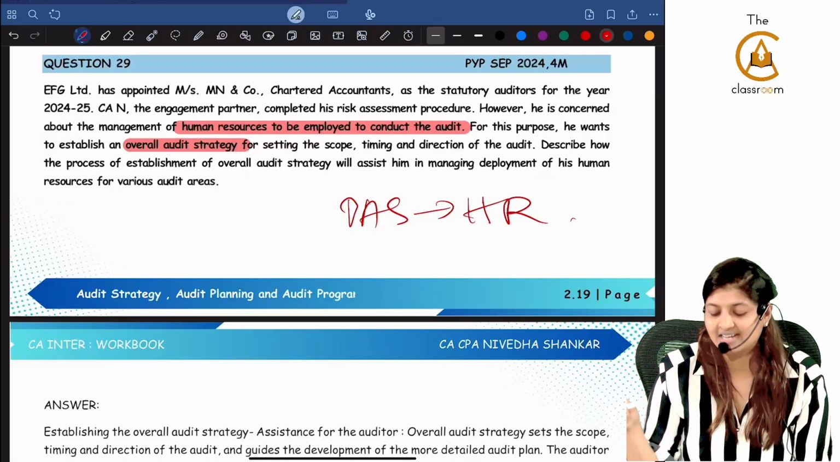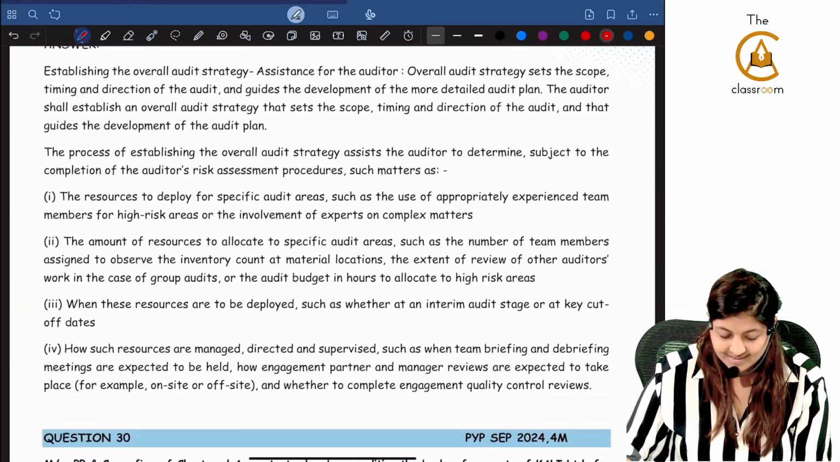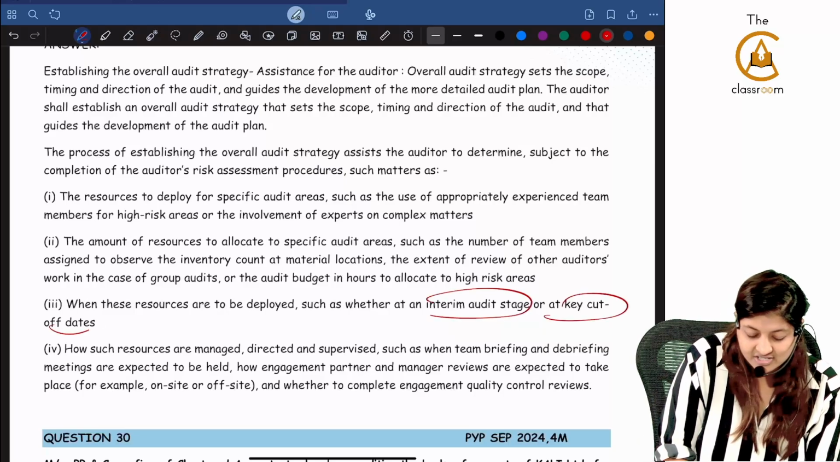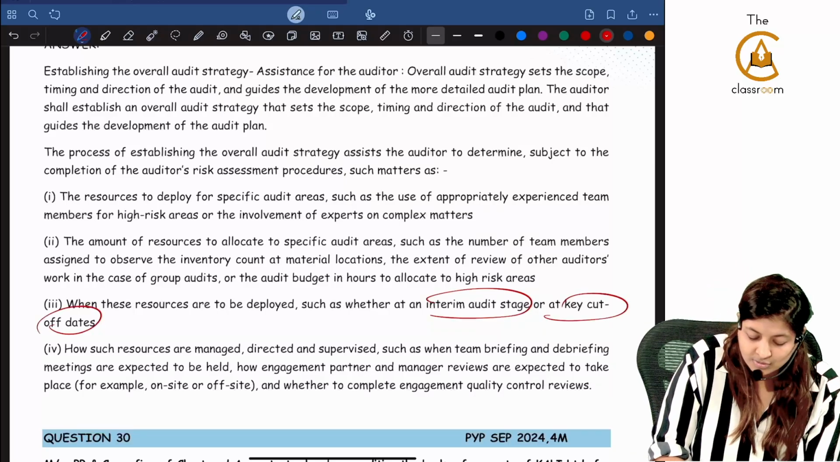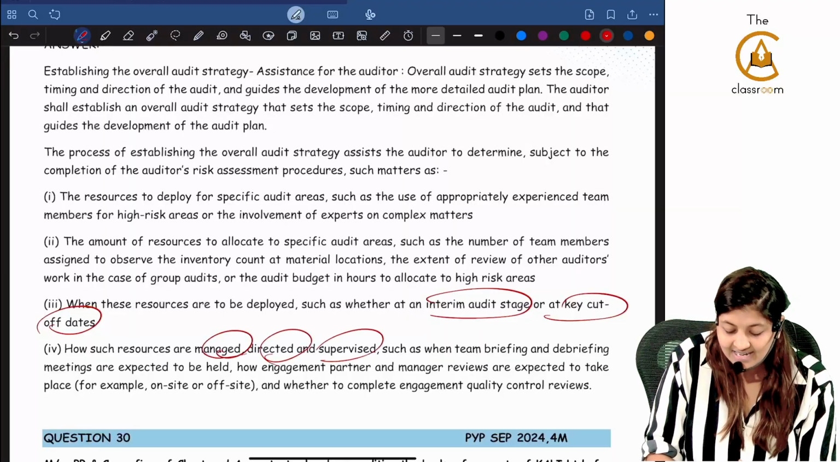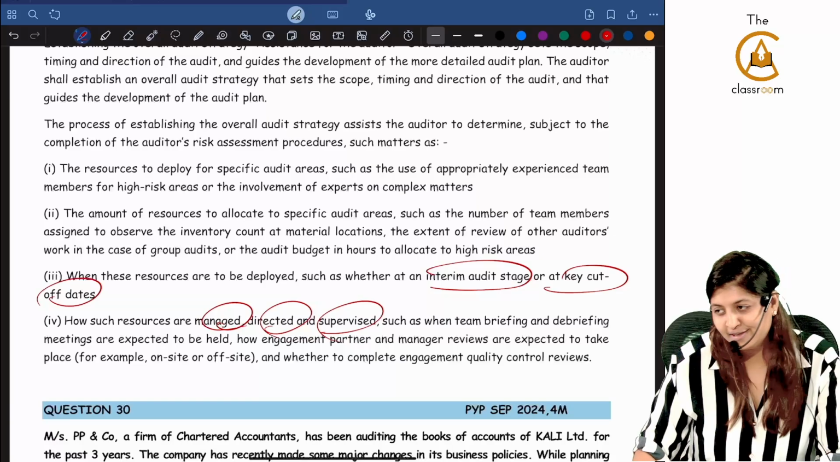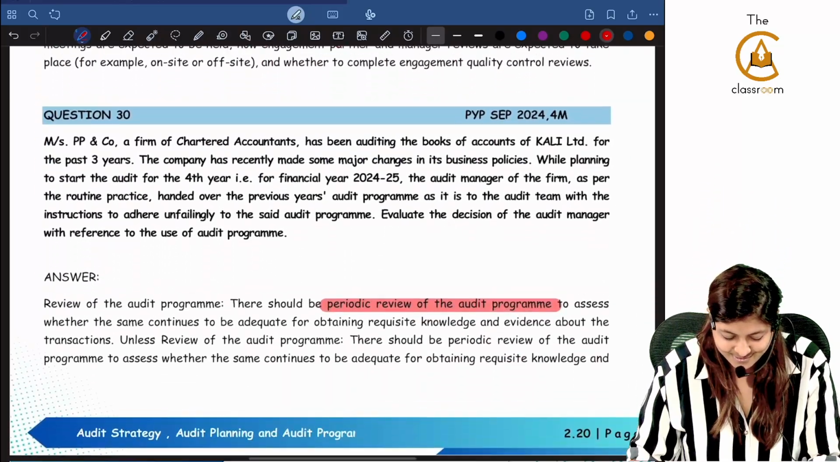Whether at a cut-off date or at a key cut-off date or interim audit stage. Those two keywords you should use. Then how such resources are managed, directed and supervised. Briefing and debriefing, that point also is there. All of you are pros now.